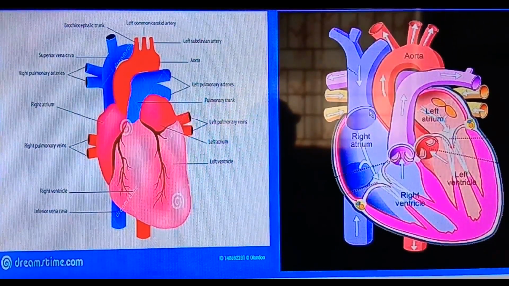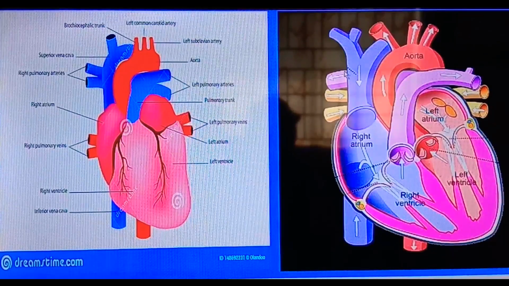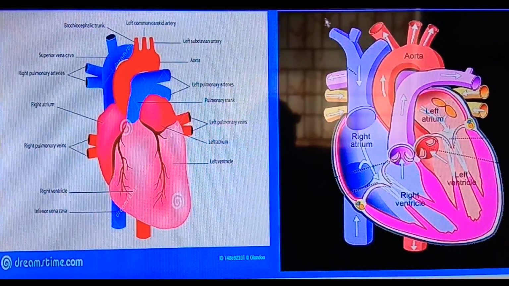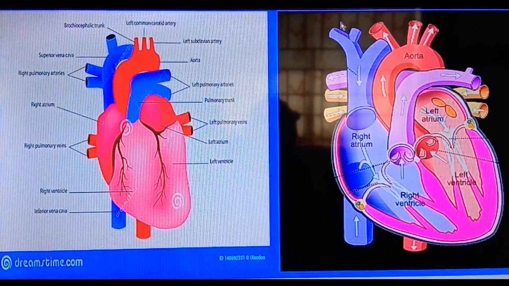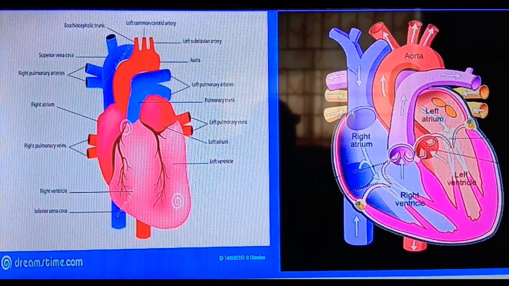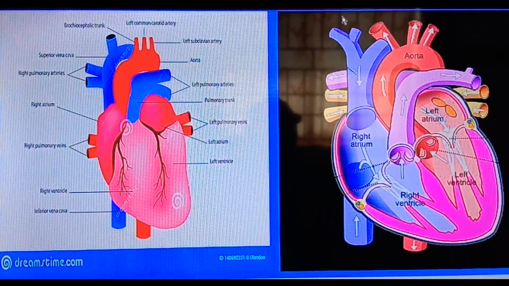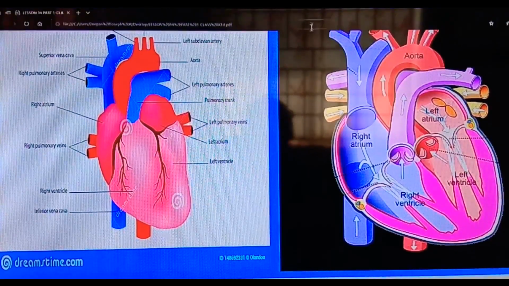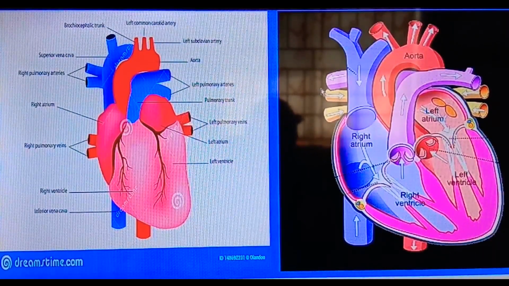From the right ventricle arises a thick, bigger vessel which is called pulmonary trunk. After coming out of the ventricle, it will bifurcate into two to form the right and the left pulmonary artery. This will carry the deoxygenated blood to the lungs for oxygenation.